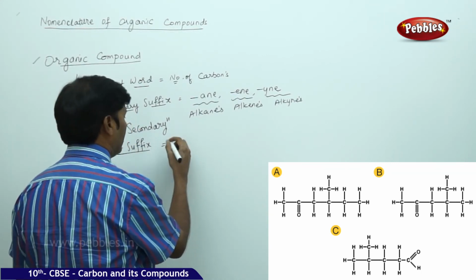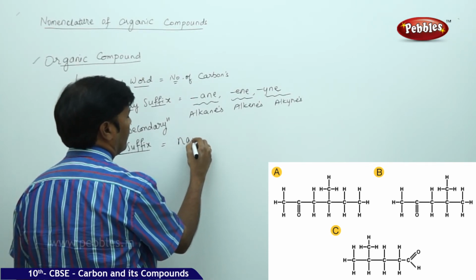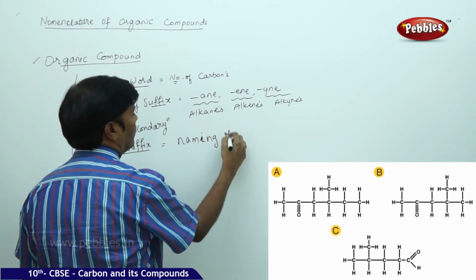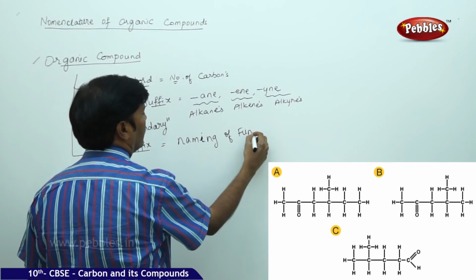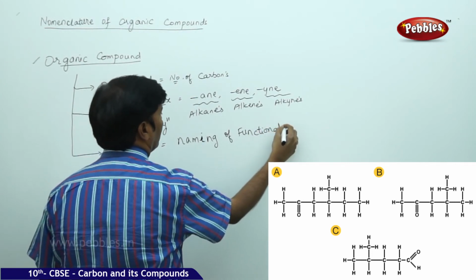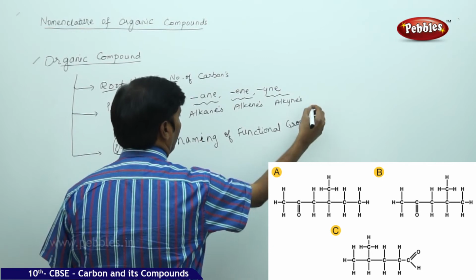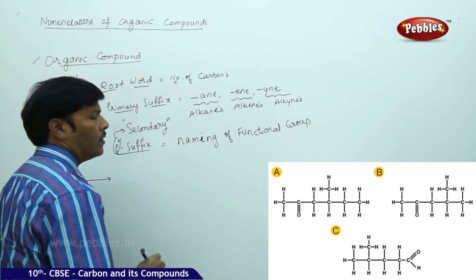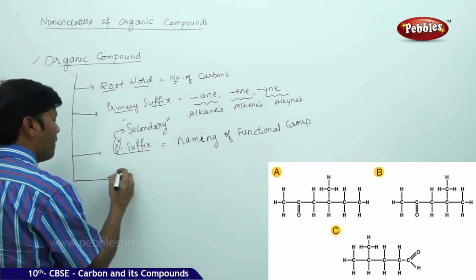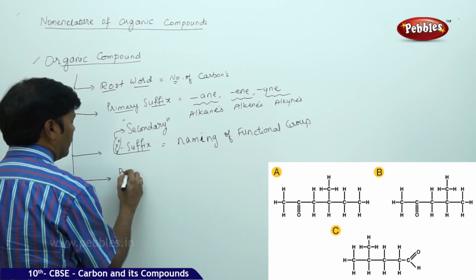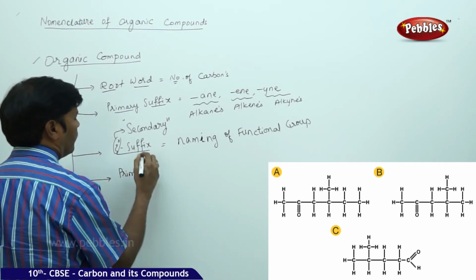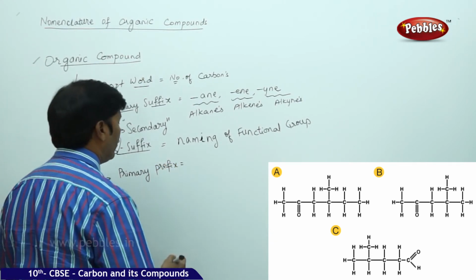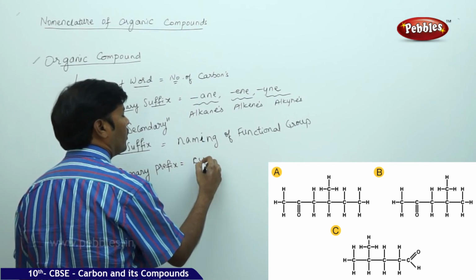The secondary suffix is nothing but the naming of the functional group. Then you can take the primary prefix. The primary prefix is used for cyclo compounds.